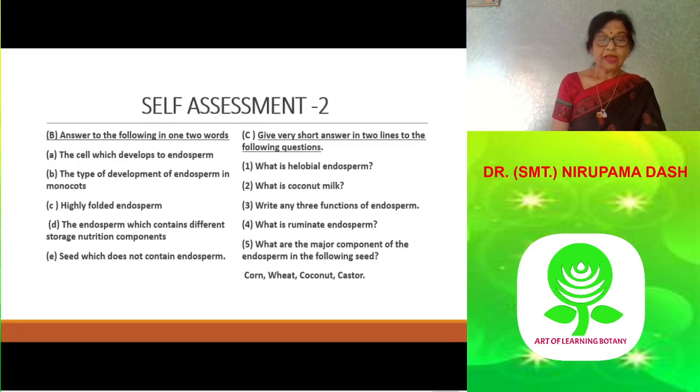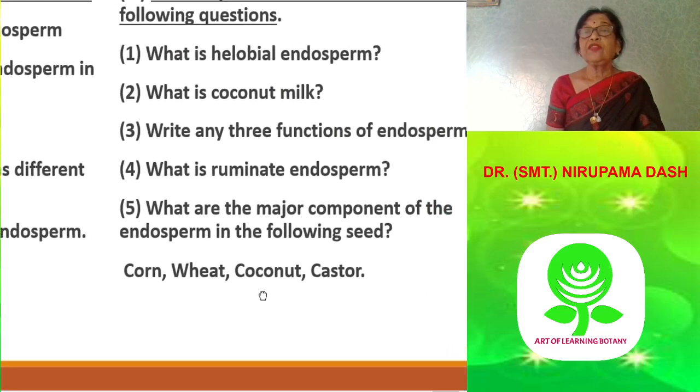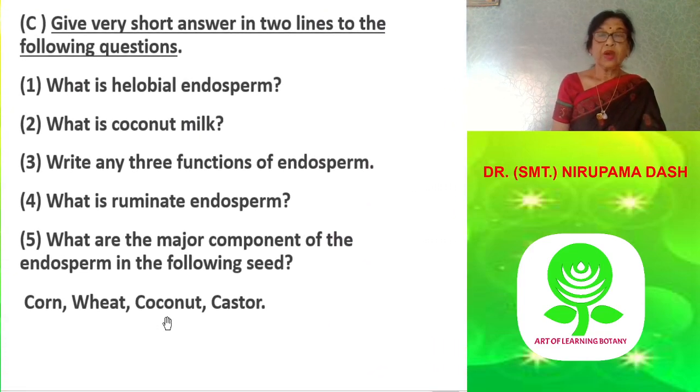Third, it protects the embryo by functioning as a mechanical barrier. The next question: what is ruminant endosperm? The endosperm which shows an irregular surface due to ingrowths and infoldings is called ruminant endosperm. It is generally seen in palms and Coccoloba.